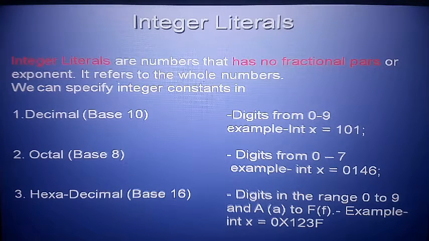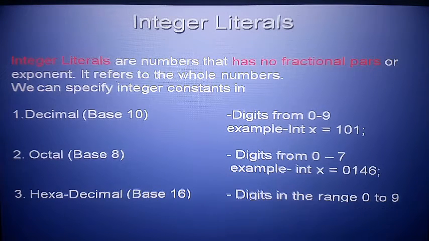Second, octal, base of 8, digits from 0 to 7. Third, hexadecimal, base of 16, digits 0 to 9, then A B C D up to F. Like in 8th class, you already know the meaning of number systems. So these are the three types of integer literal: decimal, octal and hexadecimal. They do not have a fractional value.